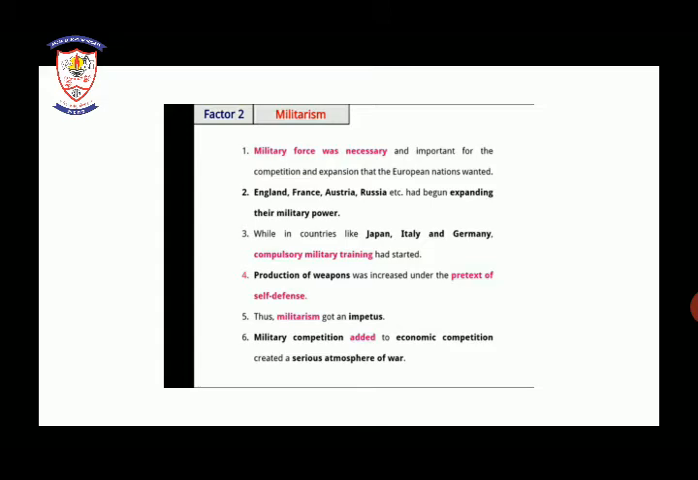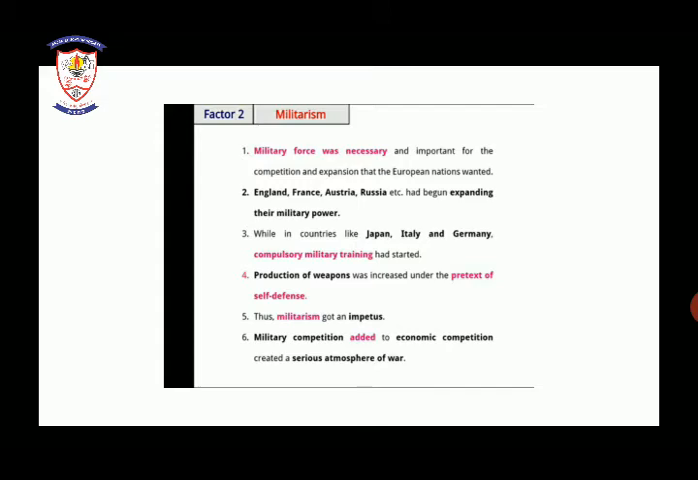Third, in countries like Japan, Italy and Germany, compulsory military training started.